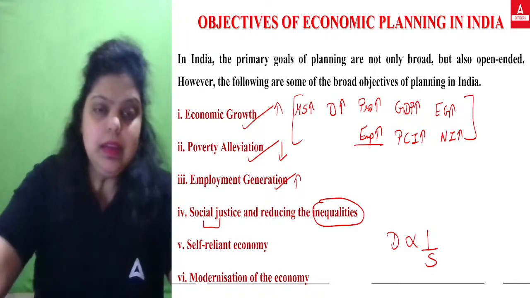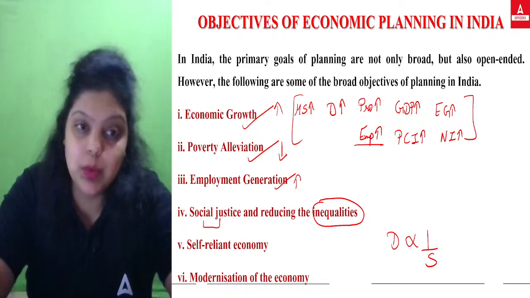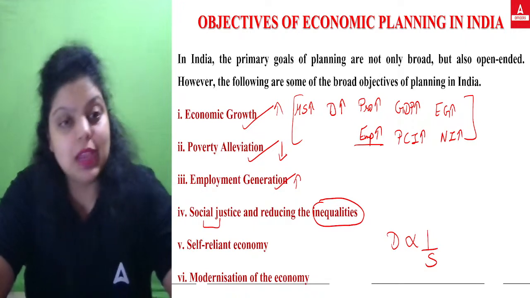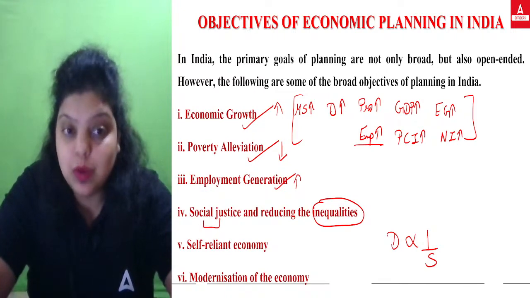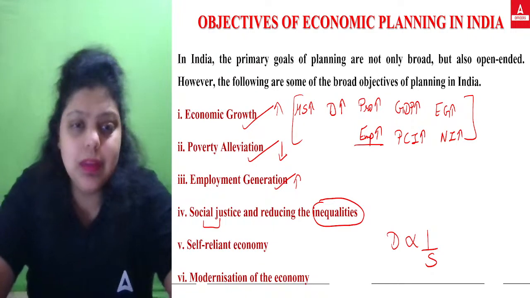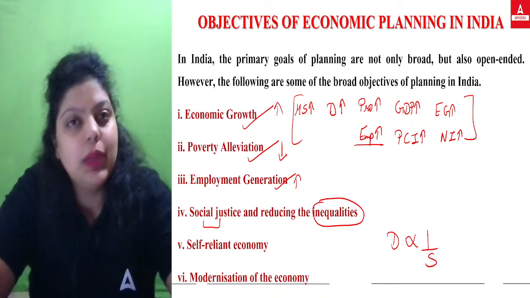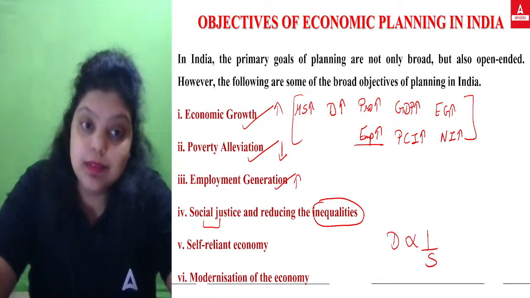If I talk about the Indian economy, as per IMF, the Indian economy is the fastest growing economy in the world. If any country is growing at a maximum speed, that is India. So India is the fastest growing economy in the world, not just in Asia. But when it comes to inequality, India tops there also.